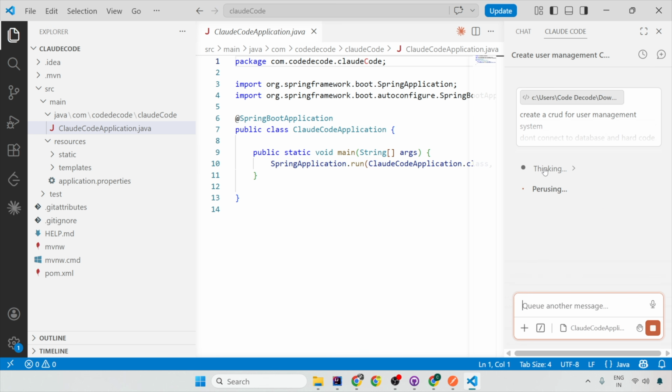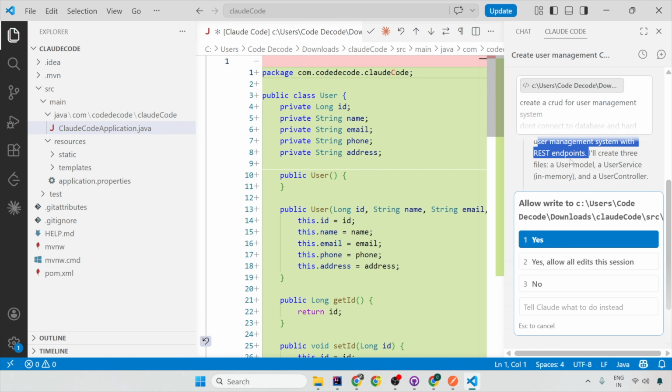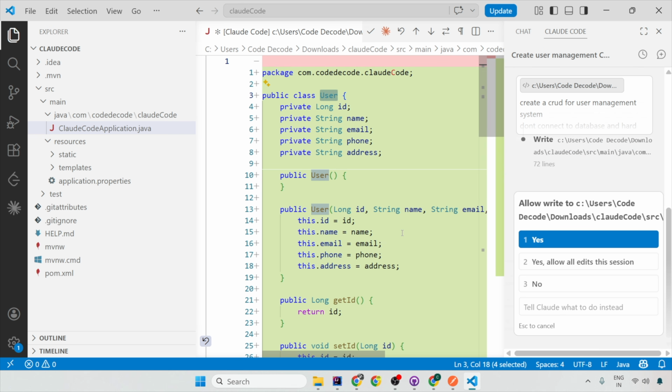Okay, it says thinking, and then it is going to read from Claude Code src main java. And it will tell you everything it's trying to do. Now I'll create the complete CRUD for user management system with the REST endpoints. I will create a user model, a user service in memory, a controller, and it is trying to write this user entity into our application.